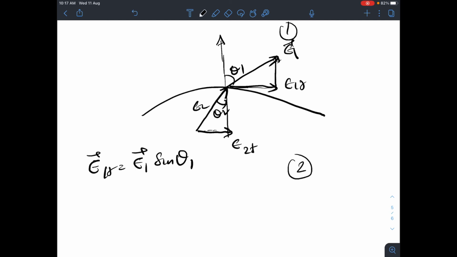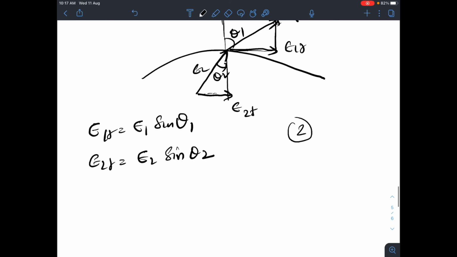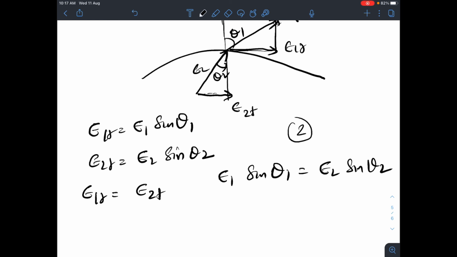Similarly, E2t will be equal to E2 sine theta 2. As part of the boundary condition, we already know that E1t is equal to E2t. So we can say that E1 sine theta 1 will be equal to E2 sine theta 2. Right, that is about that.